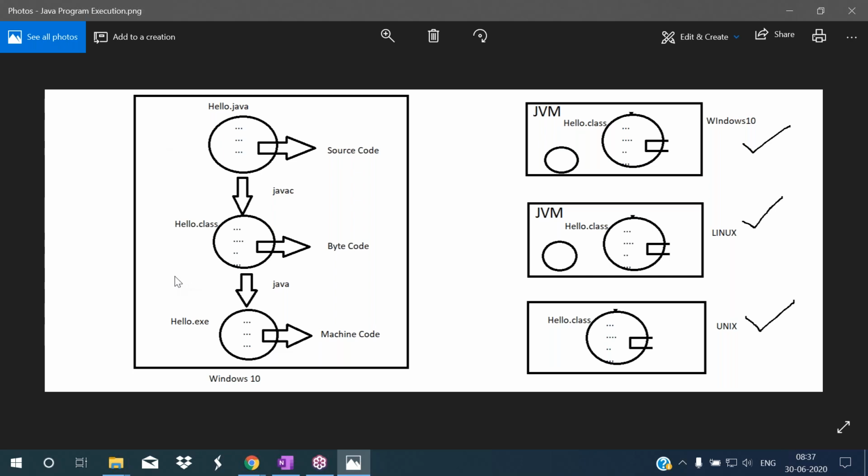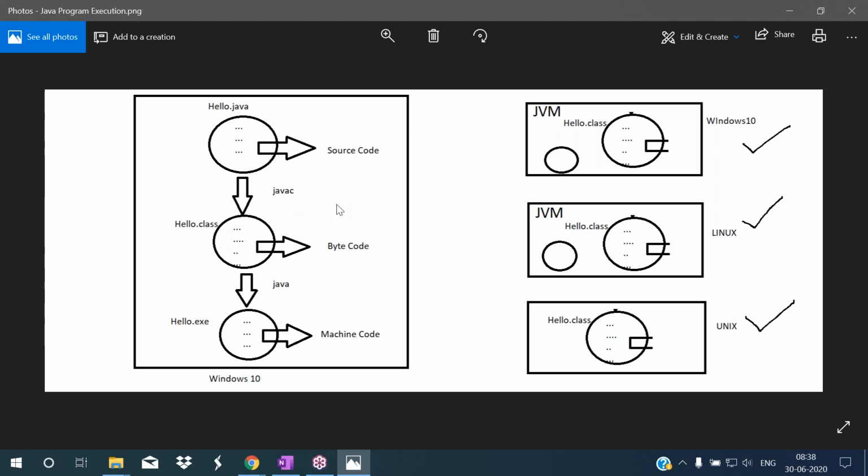So till here, once again I'm repeating. Now I'm explaining the execution process of a Java program. Again, listen carefully. We are writing a Java program. That code is called source code. I'm storing that with the name hello.java, .java is the extension. We are compiling that program by using the javac command. When we compile the Java program, source code will be translated to the bytecode. That bytecode will be placed in one particular file. That file's extension is .class.